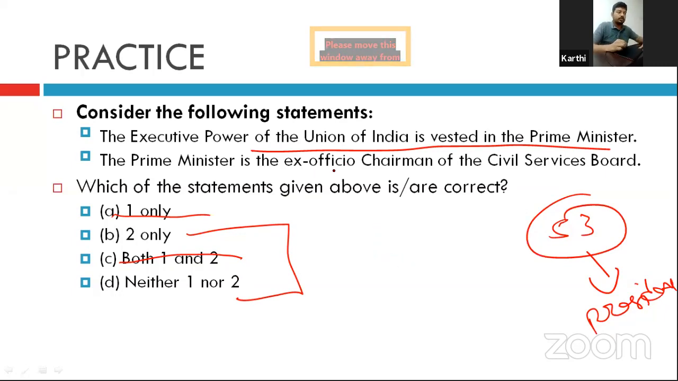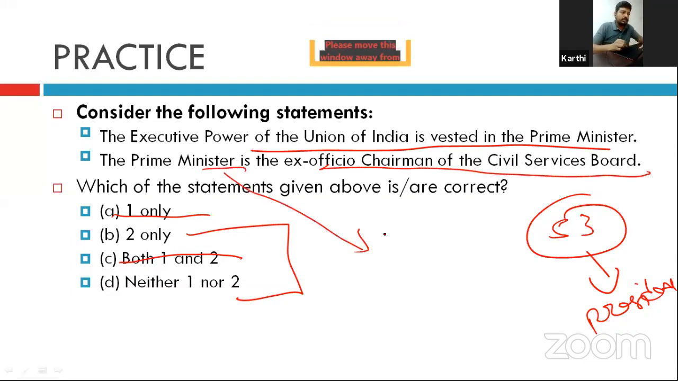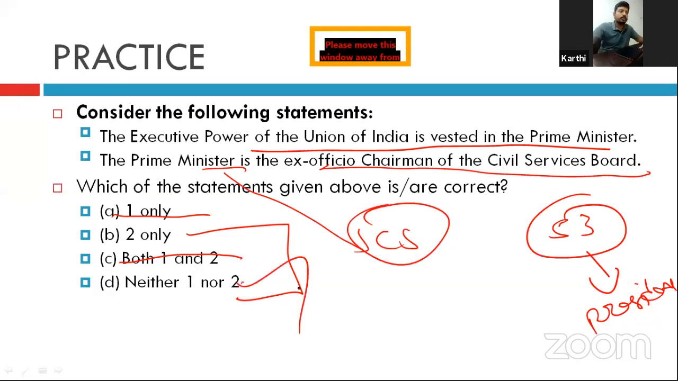The Prime Minister is the ex officio chairman of the civil services board. We have not studied this one, but this statement is also wrong. The cabinet secretary is the ex officio chairman of the civil services board. So both are wrong. Neither 1 nor 2 is the correct answer. Vested means given, given with or given in.